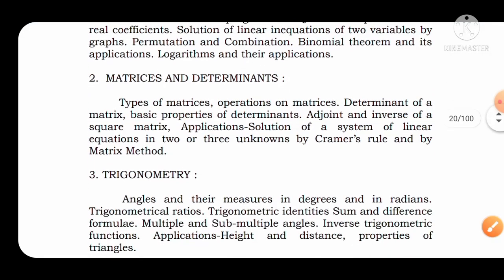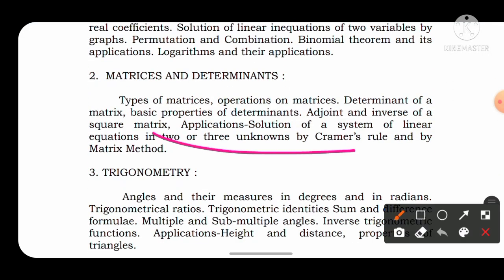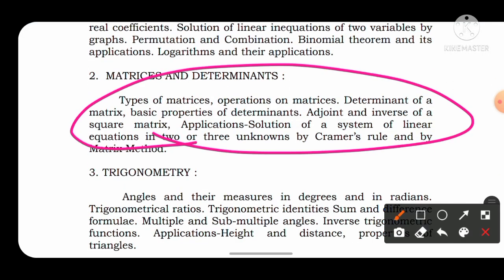Then the next topic is matrices and determinants, you have to read most of the topic which is covered in the NCERT, as well as few topics which are not covered in the NCERT. It will be covered in the NDA Pathfinder book. You can refer to the NDA Pathfinder book for the mathematics section, because most of the topic which are asked in the NDA are covered in the NDA Pathfinder book.